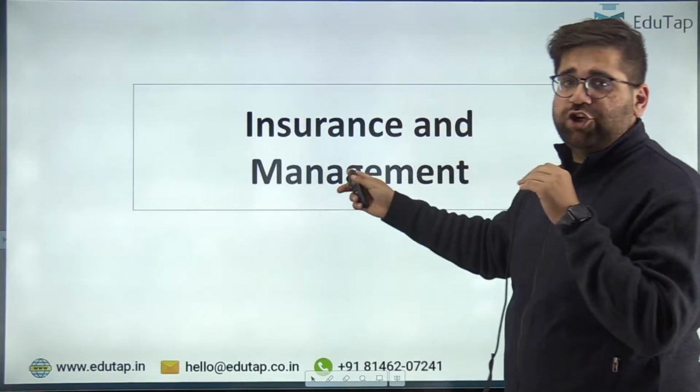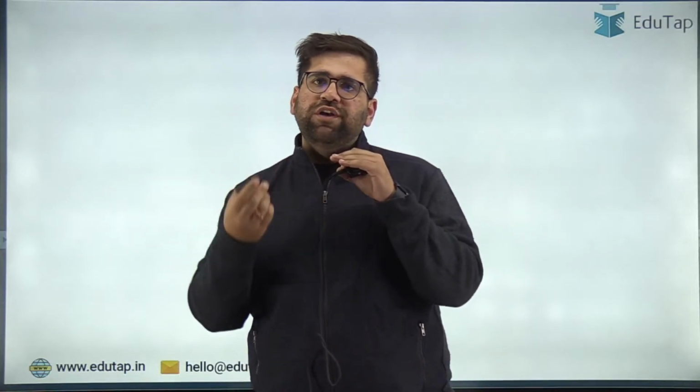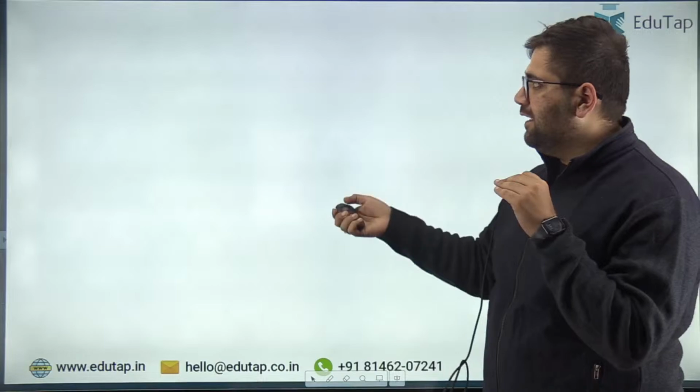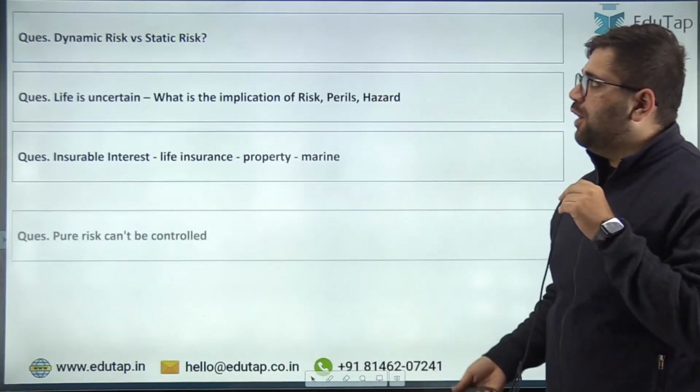Now let's start with insurance. In insurance, there was a 7.5 marks question, in which 6 questions were given and you only have to attempt 4. So 7.5 into 4 will make your total. And if you see over here in insurance, these are the questions which you have to see.